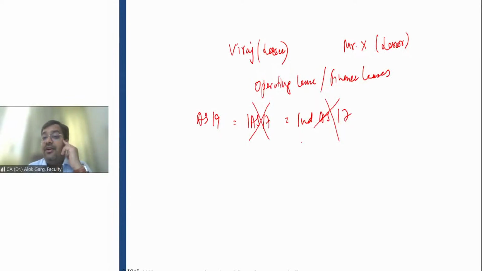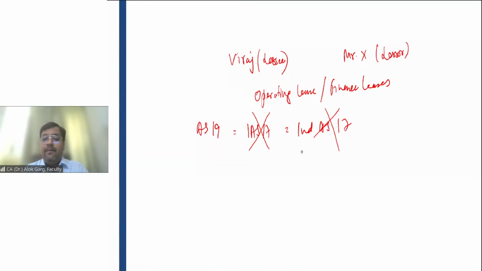Can you understand this? What is the GDP size of India? Approximately 3 trillion US dollar, right? And to that extent, the assets were lying outside the balance sheet and the liabilities were lying outside the balance sheet, right?